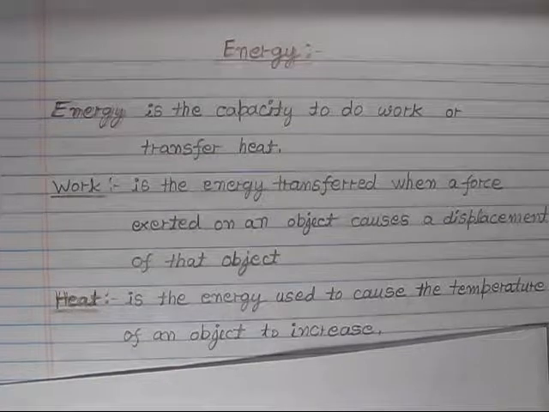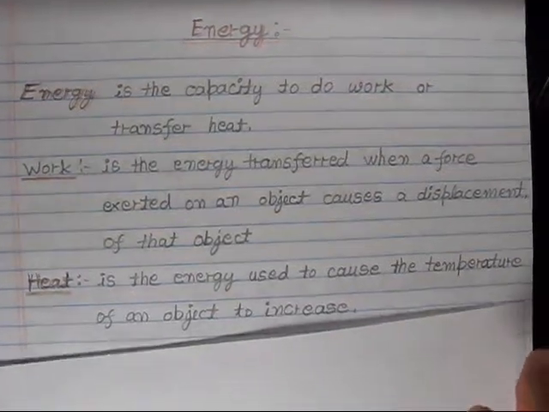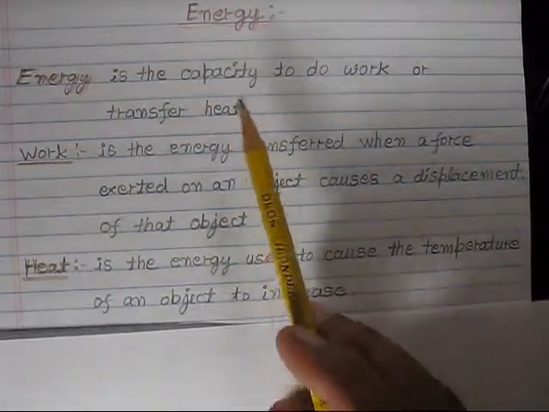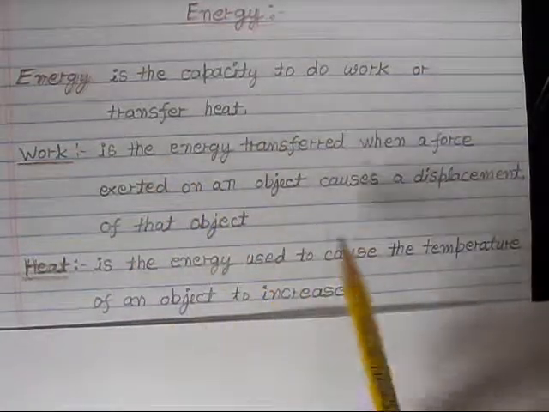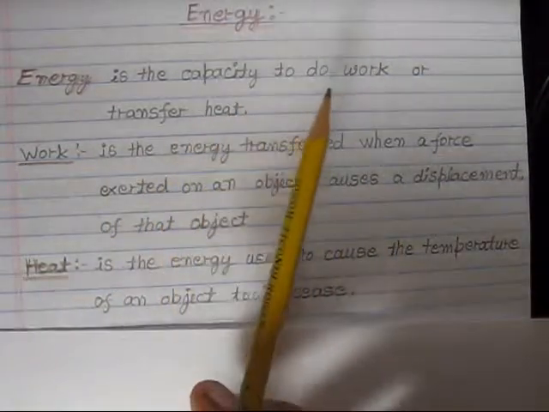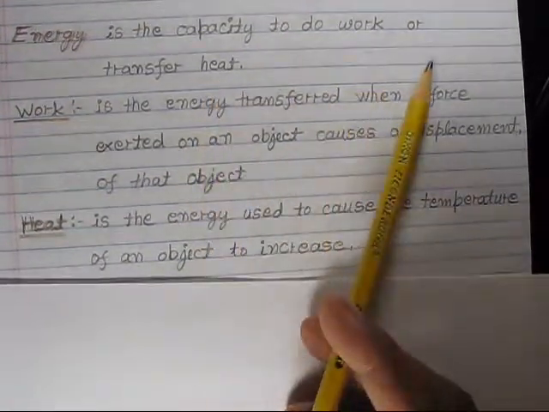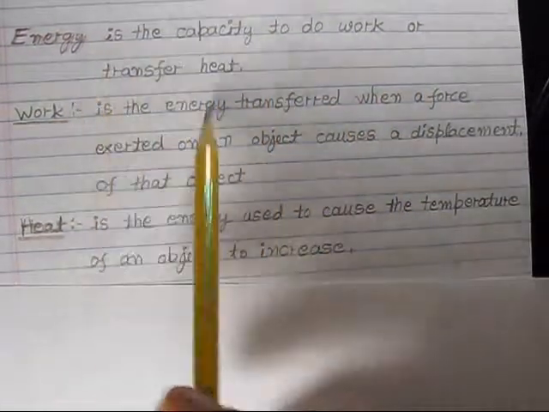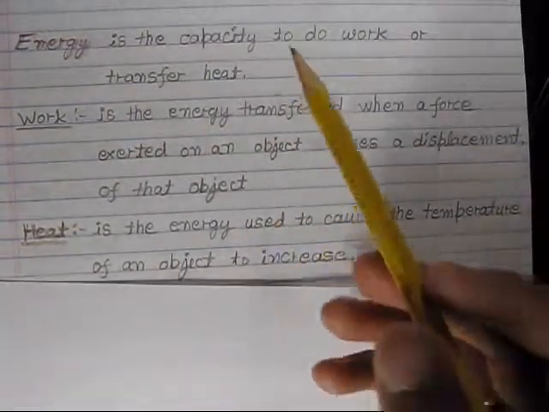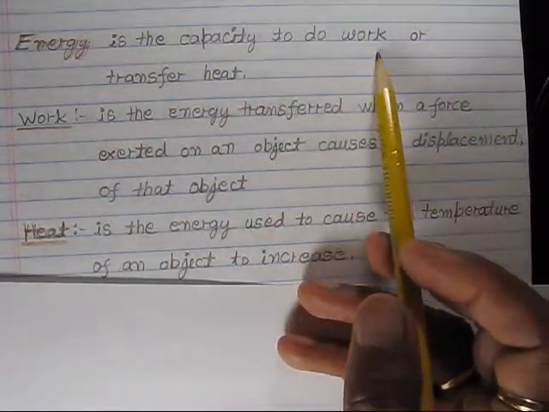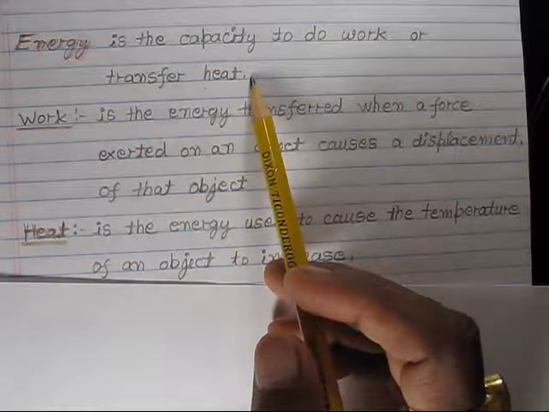So next topic: this topic is added briefly in this chapter, and it is going to be studied in chapter number 5, which is called thermodynamics. But let's go over it very quickly. Energy: there are a few terms we have to understand. Energy is the capacity to do work or transfer heat. So energy is a power or force or capacity to do work or transfer heat.